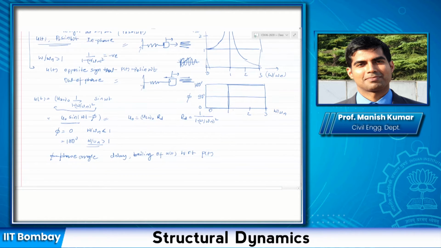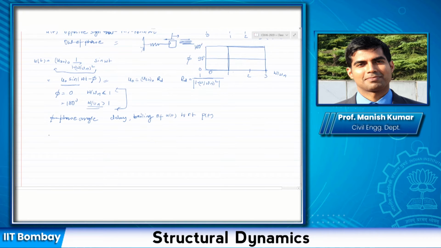Now because the sign is being considered by the angle here, phi equal to 0 and 180 degrees, this quantity here in the Rd is now basically a modulus. So Rd is now always positive. Okay, now what is Rd? Rd is called the deformation response factor.